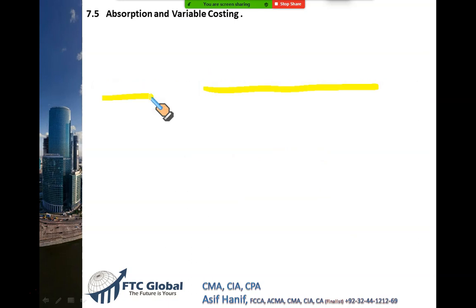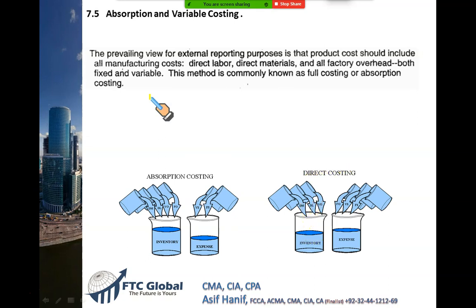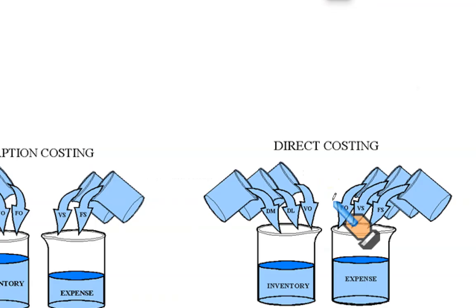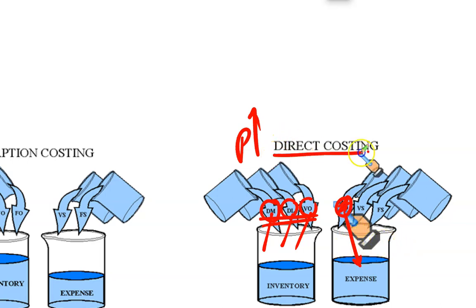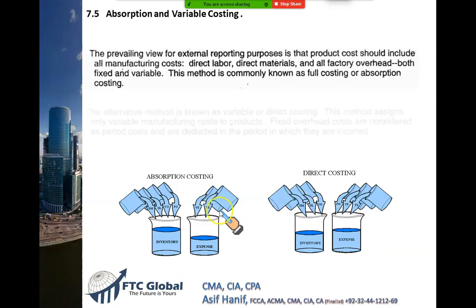Why? The reason, gentlemen, now you know. In variable costing, look at this closely. Fixed cost is not a product cost. Fixed cost becomes a period cost. So if you increase your production, you will not be able to transfer the fixed cost because there is no fixed cost in variable costing. Just direct material, direct labor and variable overhead. Right? So fixed cost is removed and treated separately. That is why under direct costing, you cannot manipulate fixed cost into production. Whereas in absorption costing, we just saw that it was possible to manipulate.